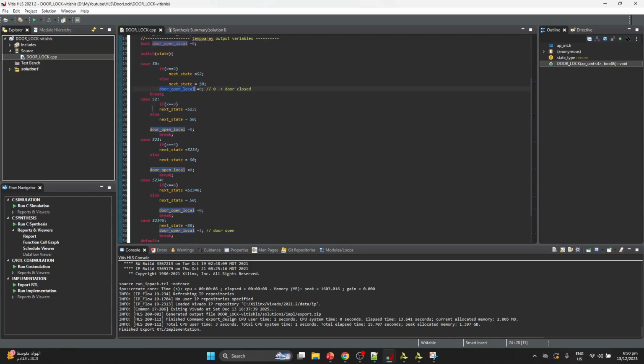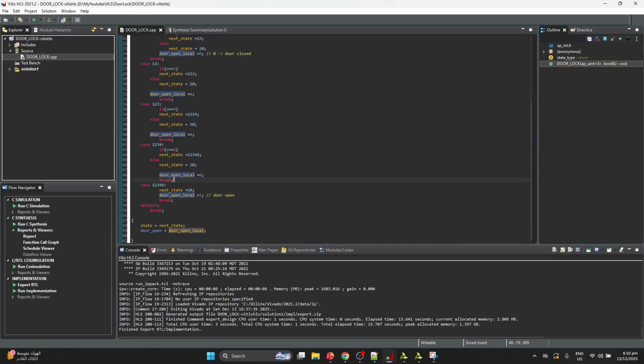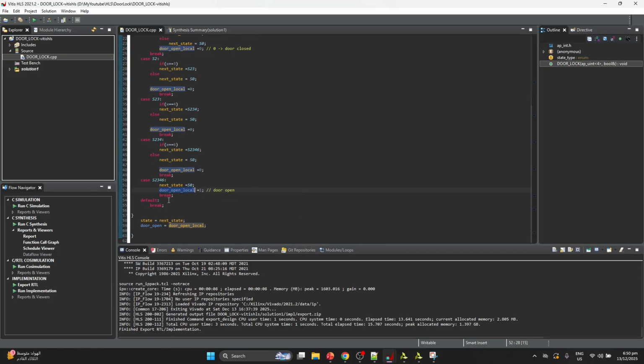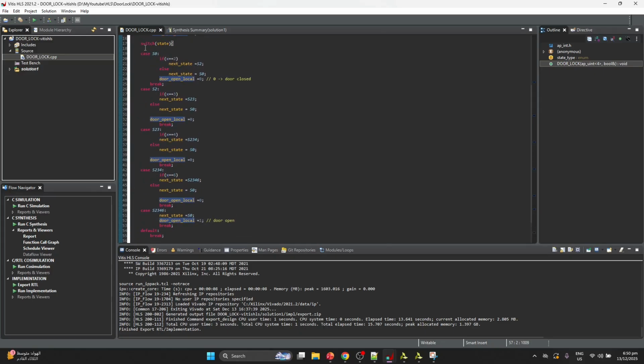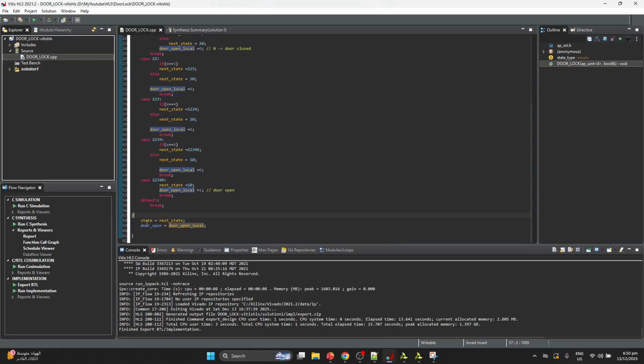And so on up to this case. If the user reaches successfully till this case, then the next state will be S0 and the local variable will be 1, meaning the door is open.